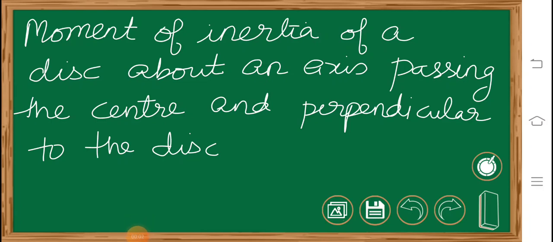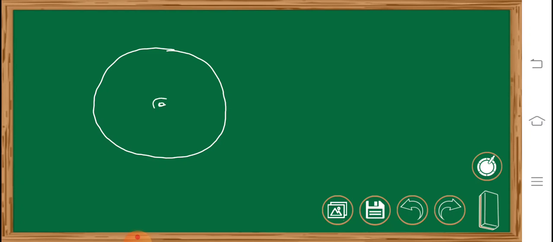Moment of inertia of a disk about an axis passing through the center and perpendicular to the disk. Suppose this is a disk. So the disk is a solid object, it is not hollow like a ring, and this is the axis about which we have to find the moment of inertia. So what we can do is divide the disk into many rings.